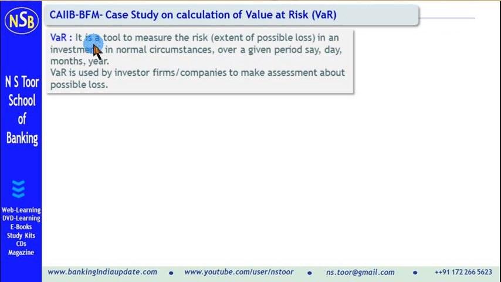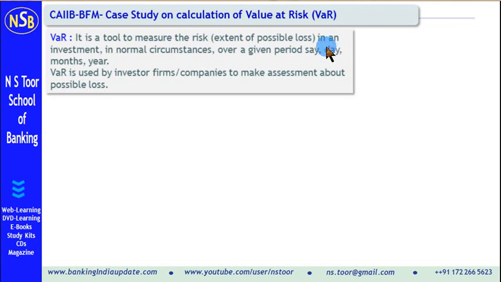So what is VAR? VAR is used as a tool for the measurement of risk, that is extent of possible loss, which an investor may suffer in the investment in normal circumstances. And this is measured over a given time period.